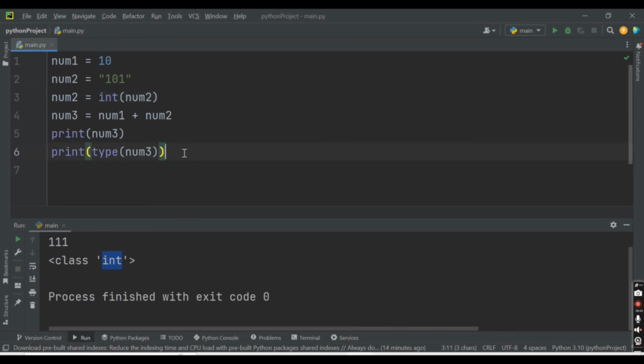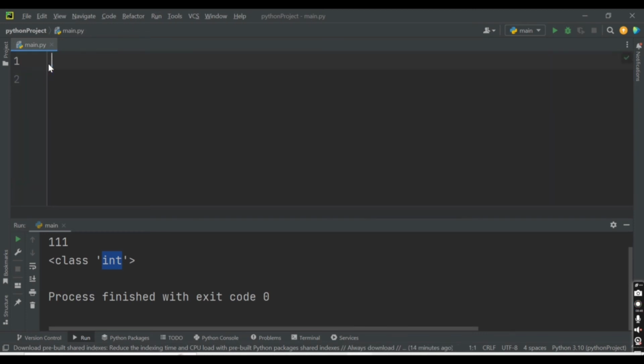Now I will remove this entire code. Now we will have one string, name, and inside this we will pass one string, let's say welcome to Code Crush. This is a string type, right?